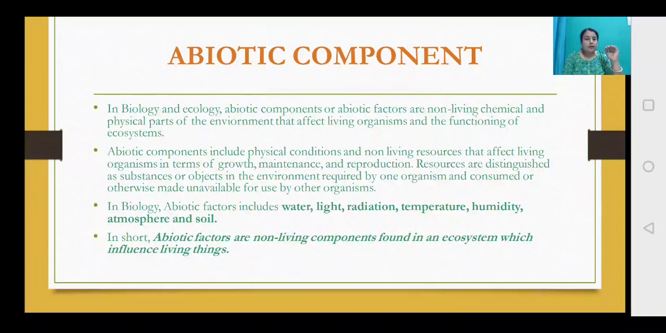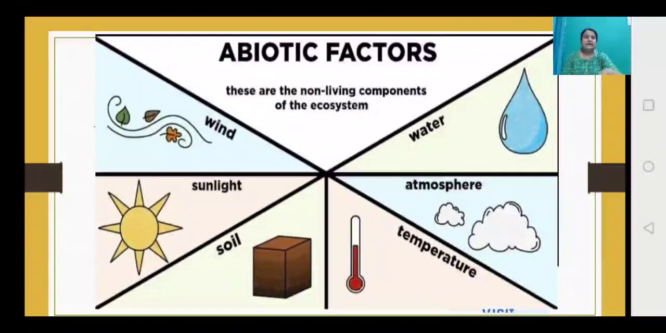In short, abiotic factors are non-living components found in an ecosystem which influence the living things, meaning directly or indirectly we are dependent upon these things. So this is the interaction between the living and the non-living, which is what the ecosystem is. You can see the abiotic factors on the screen, the non-living components of the ecosystem: the wind, the water, the sunlight, the atmosphere, the temperature and the soil. These are all the abiotic factors.